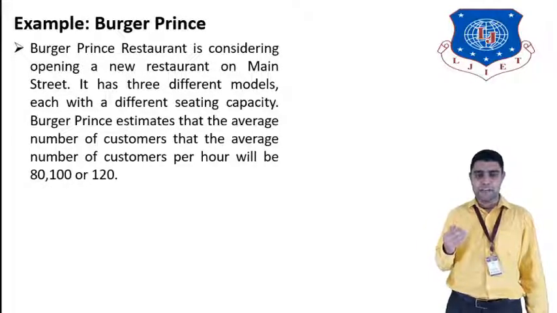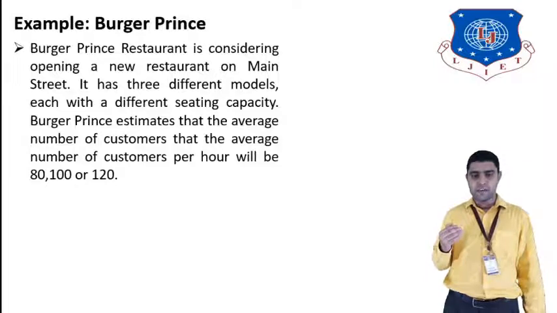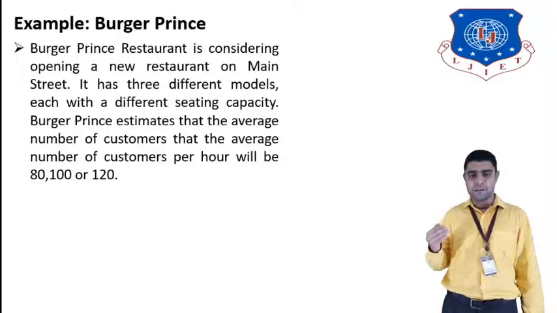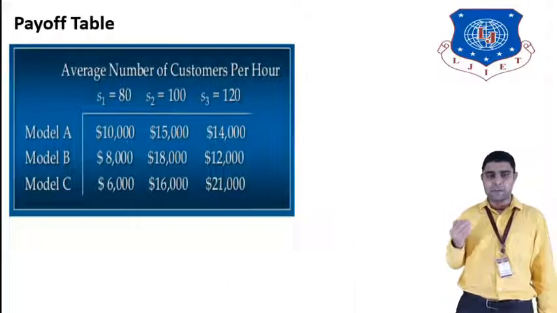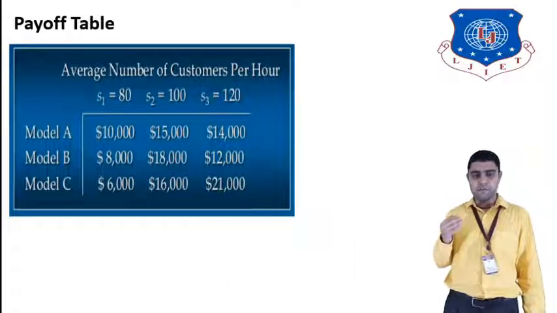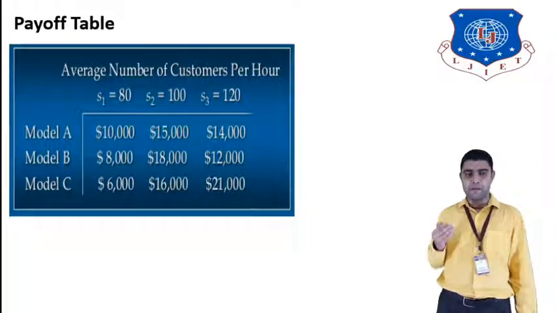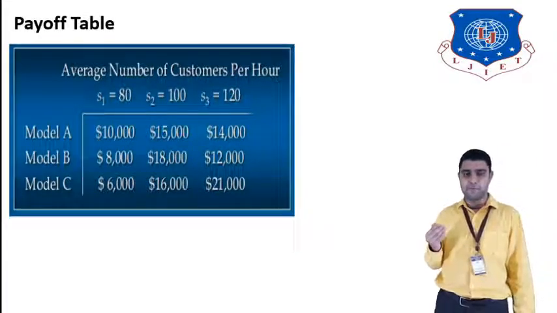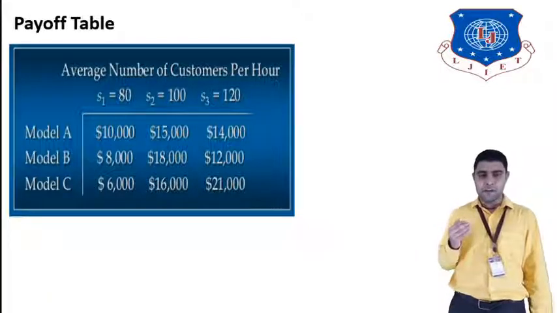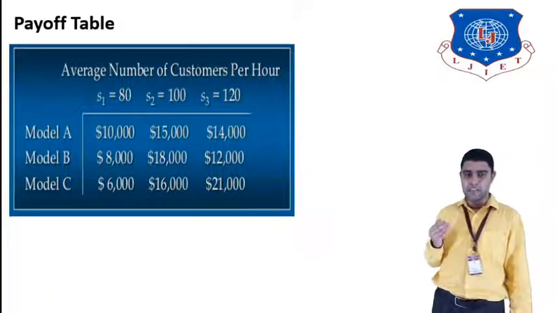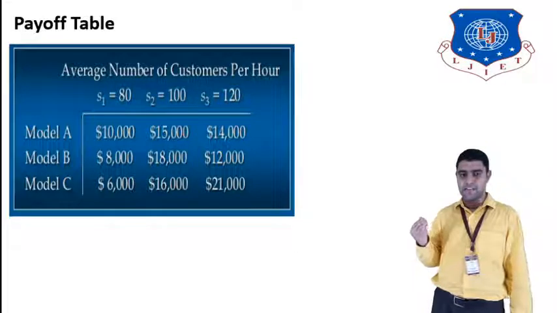Burger Prince estimates that the average number of customers per hour will be 80, 100 and 120. So we have to calculate the expected value for each model. We will make a payoff table. A payoff table is a combination of rows and columns, where rows give the decisions and columns give the payoff values. The average number of customers per hour: S1 is 80, S2 is 100 and S3 is 120.